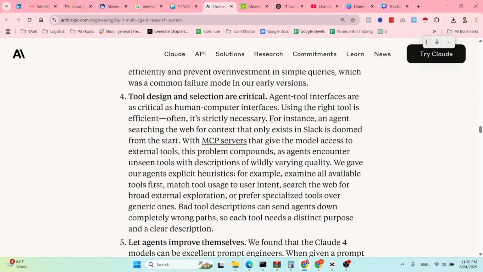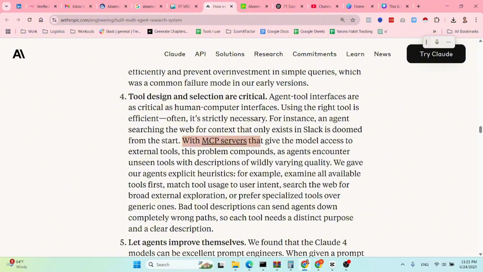Next is tool design and selection are critical. It's pretty straightforward, but they have some nuances here that we need to go over. Agent tool interfaces are as critical as human-computer interfaces. Using the right tool is efficient, often it's strictly necessary. For instance, an agent searching the web for context that only exists in Slack is doomed from the start.